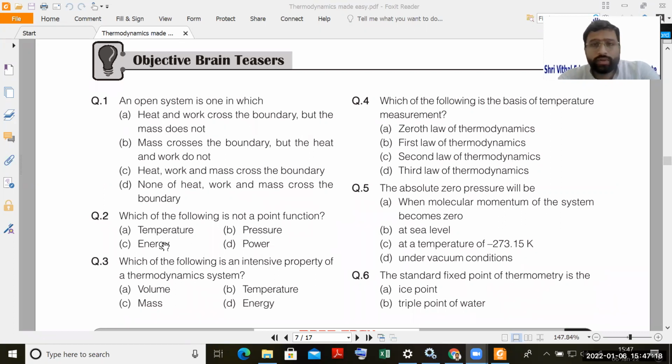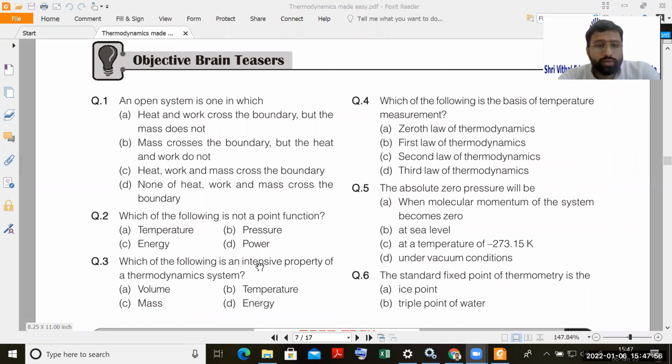Temperature, yes, it is a point function, irrespective of the path followed. Its value depends only on states, state 1 or state 2. Pressure, similarly, is also a point function. Energy, yes. Energy here should be internal energy, which is again a point function, but power depends on work, and work is a path function. So here the correct option or the answer will be D.